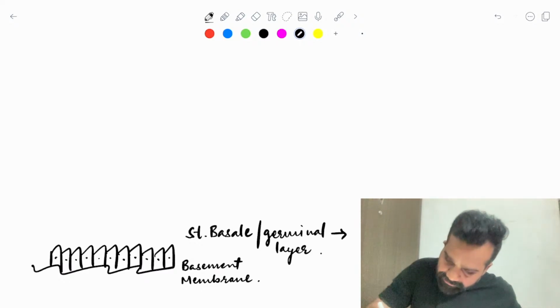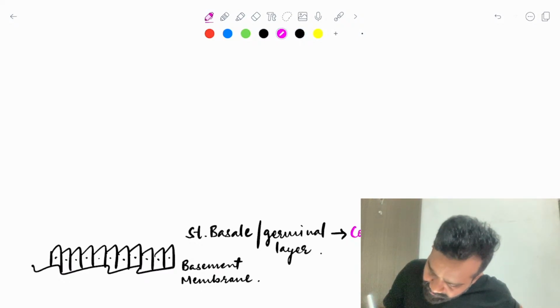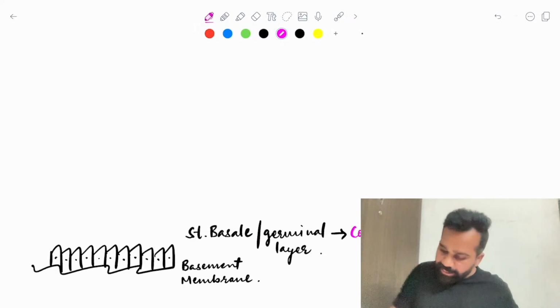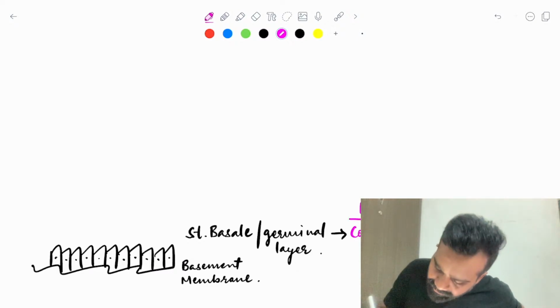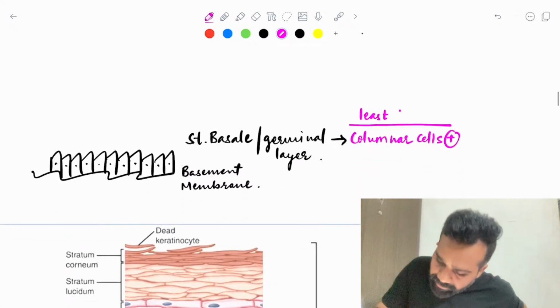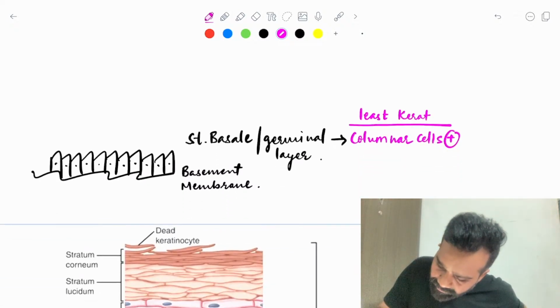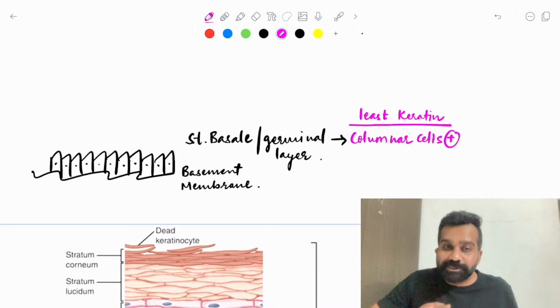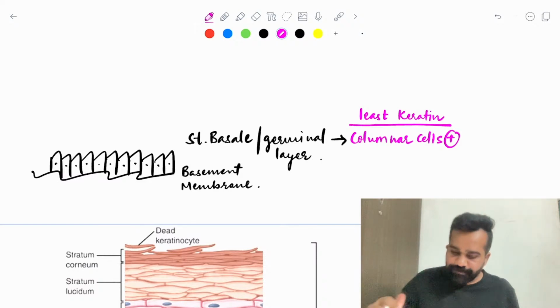In this layer, always remember columnar cells are present. And what is another important feature? It has the least amount of keratin. So they can ask you in which layer the keratin amount is least. The least amount of keratin is found in the stratum basale, or germinal layer.